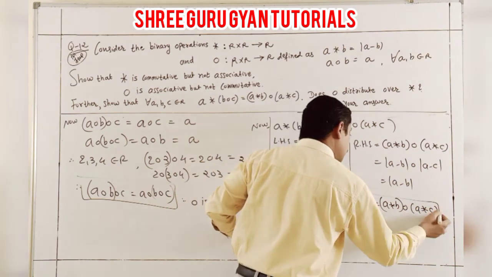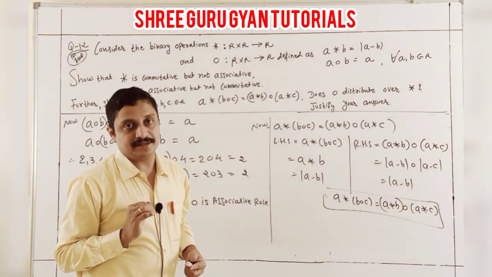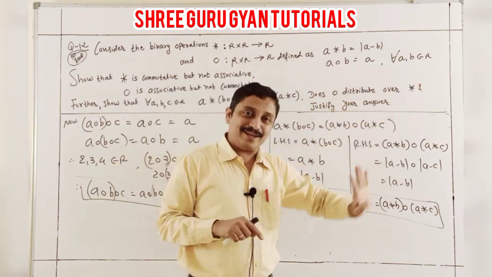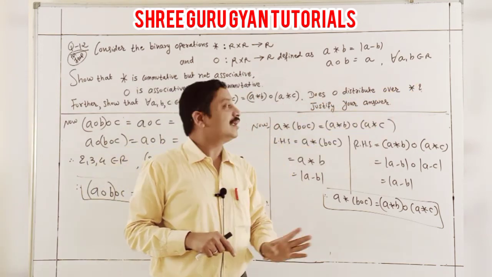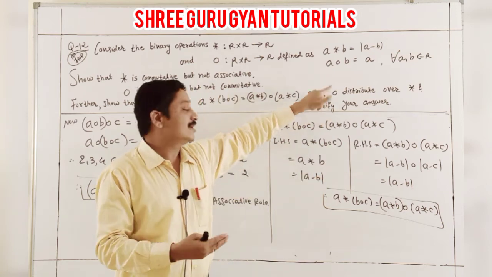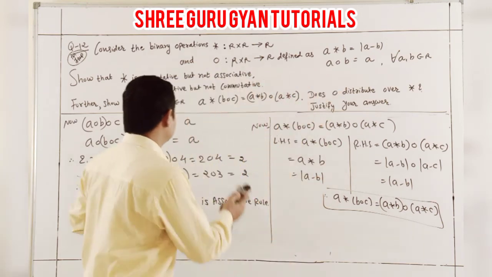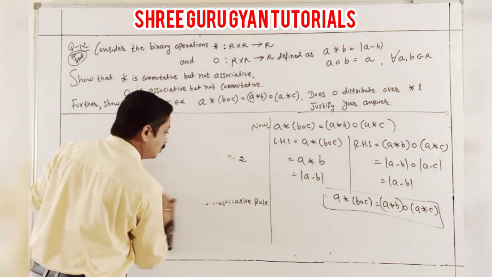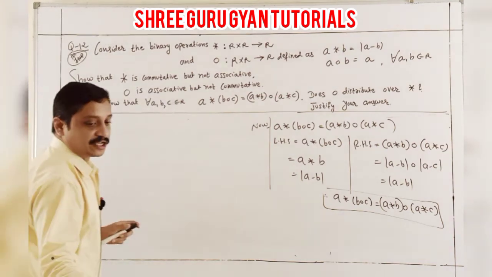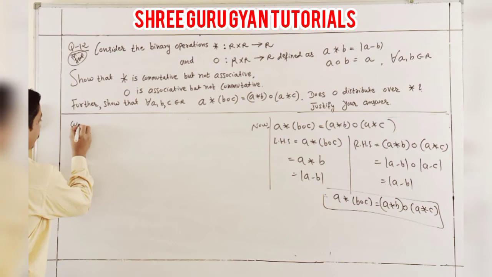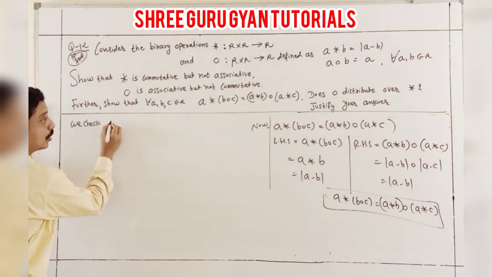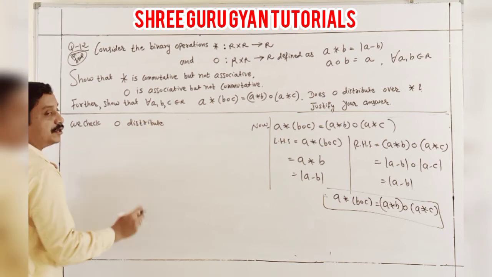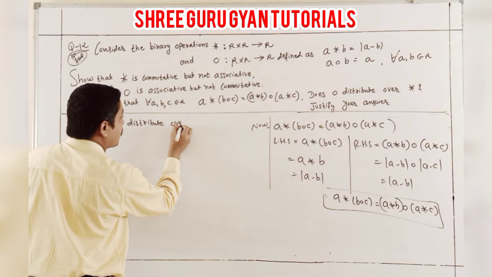And here your third case is done, students. Now check again: does O distribute over binary? The last statement, now explaining. Is it true or not? There is a question marker, it means maybe true, maybe not true. So now we check what? O distributes, meaning what, students? The distributive rule over this binary.